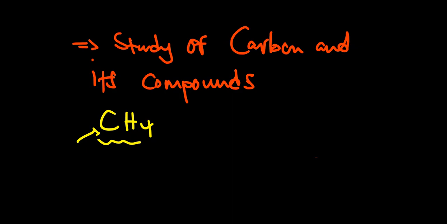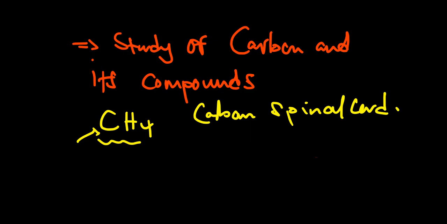This carbon here will be the spinal cord of all organic compounds. Meaning that it's like the backbone, or we can say it forms a carbon chain.